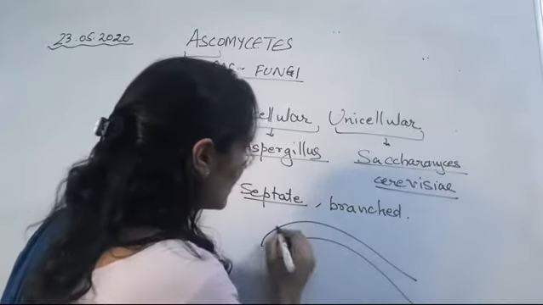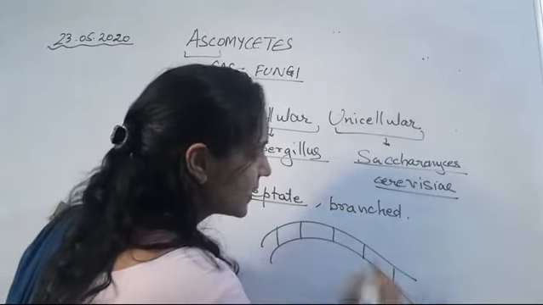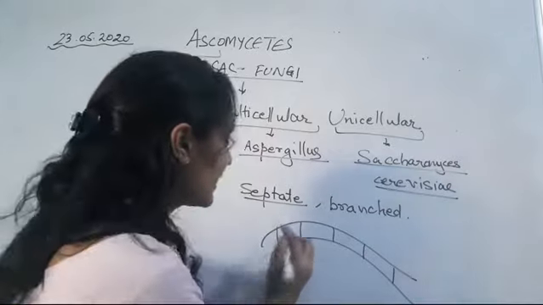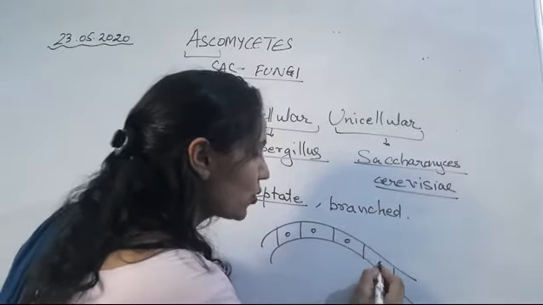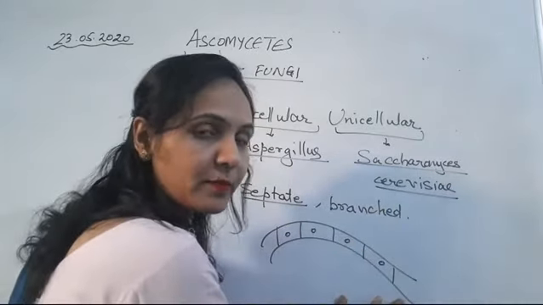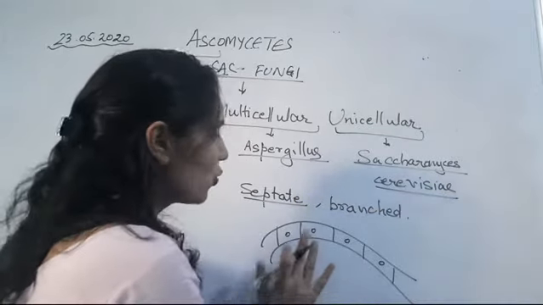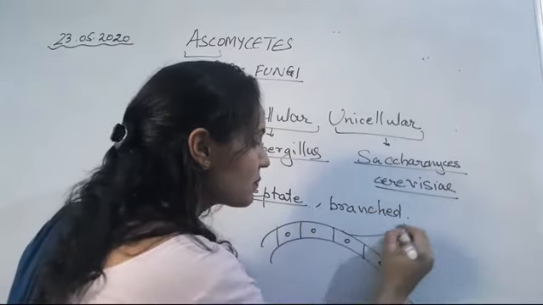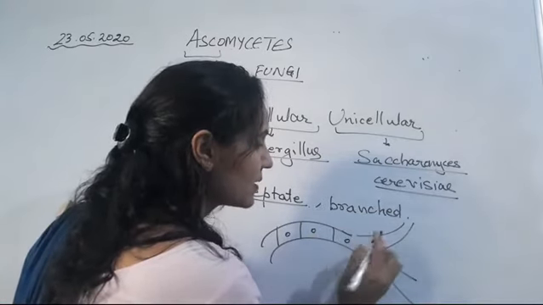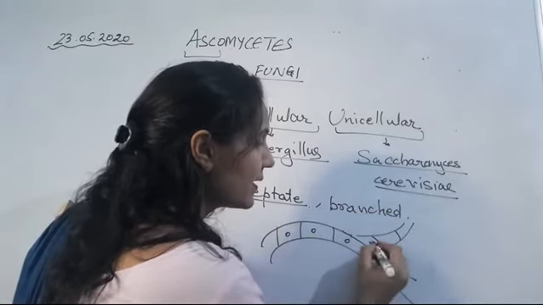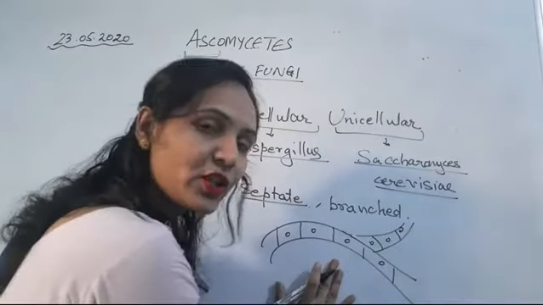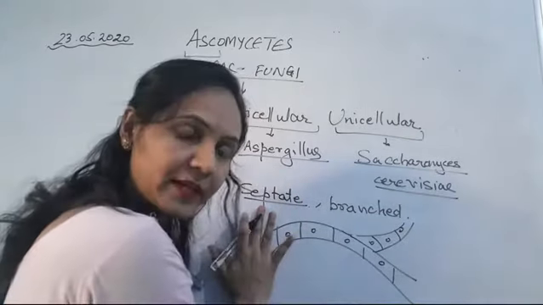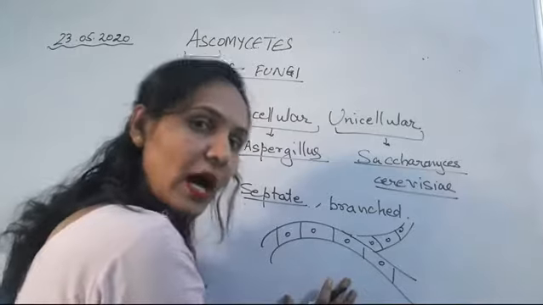This is septate hyphae, which have cross walls and a nucleus in between the cross walls, and it is branched like this. So these sac fungi have septate and branched hyphae.